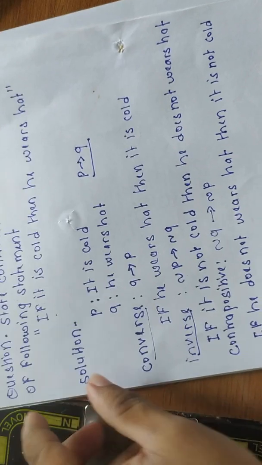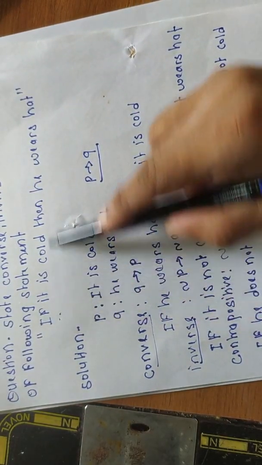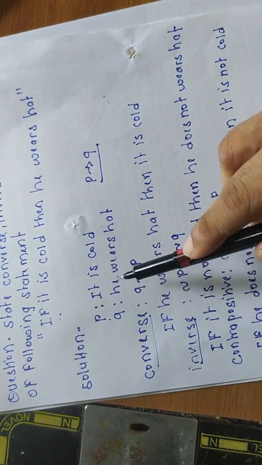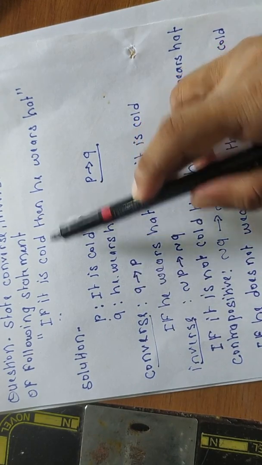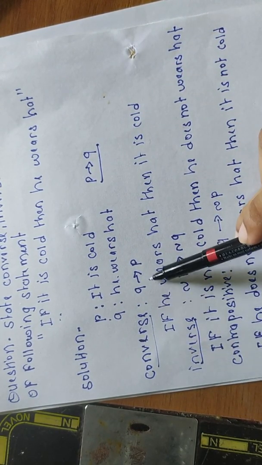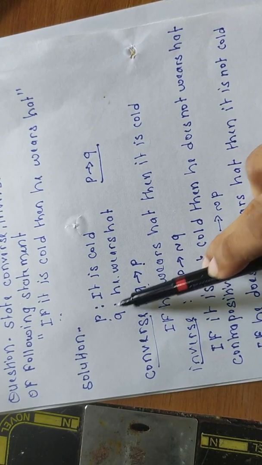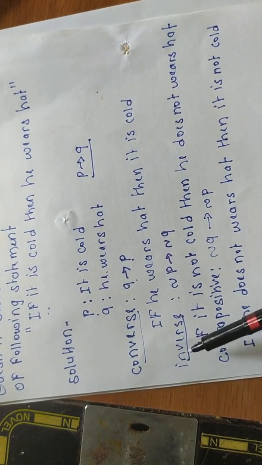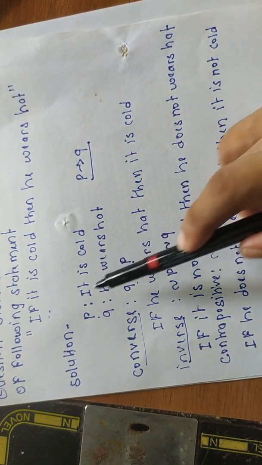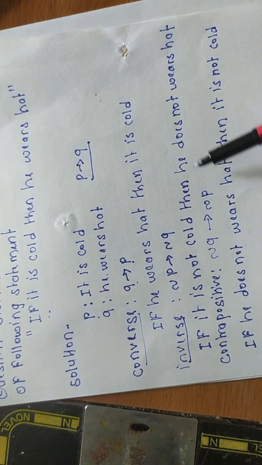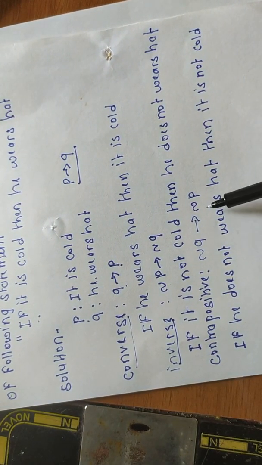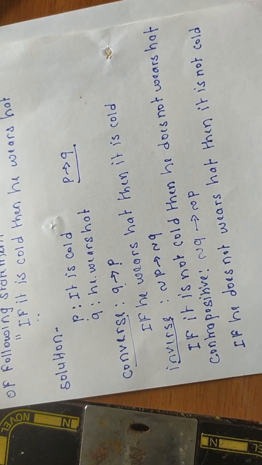See here, this was our original statement. Then we divided it into two primary statements, where P is it is cold and Q is he wears hat. To write the converse, the definition is Q conditional P. Q is he wears hat, so: if he wears hat, then it is cold. Then the inverse is negation P conditional negation Q: if it is not cold, then he does not wear hat. And the contrapositive is negation Q conditional negation P: if he does not wear hat, then it is not cold. Now I hope you are getting this point.